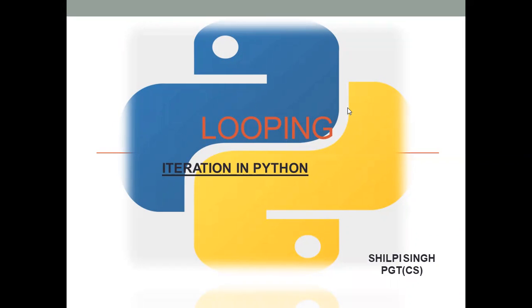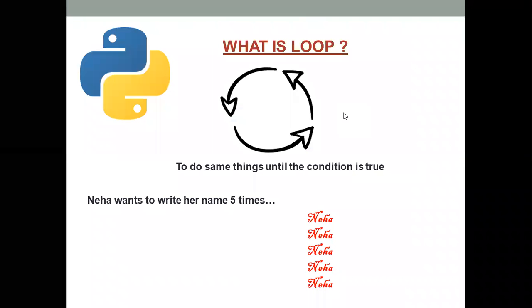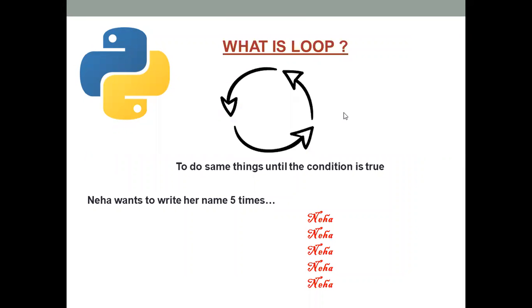Now today we discuss looping, or we can say iteration, in Python. Then what is a loop? A loop means some statement or some things will be done until the condition is true. It means we are doing some task until the condition is true and we are repeating this.